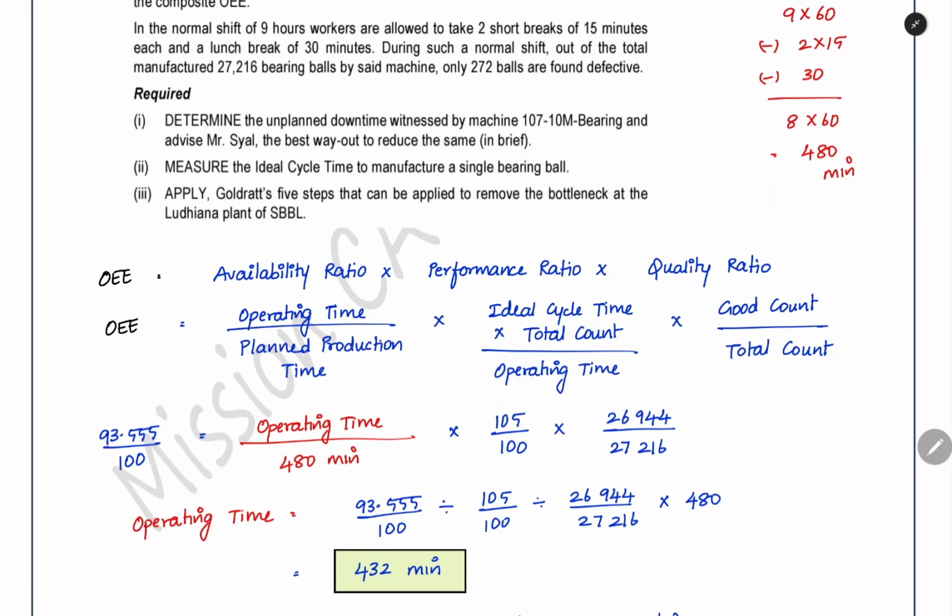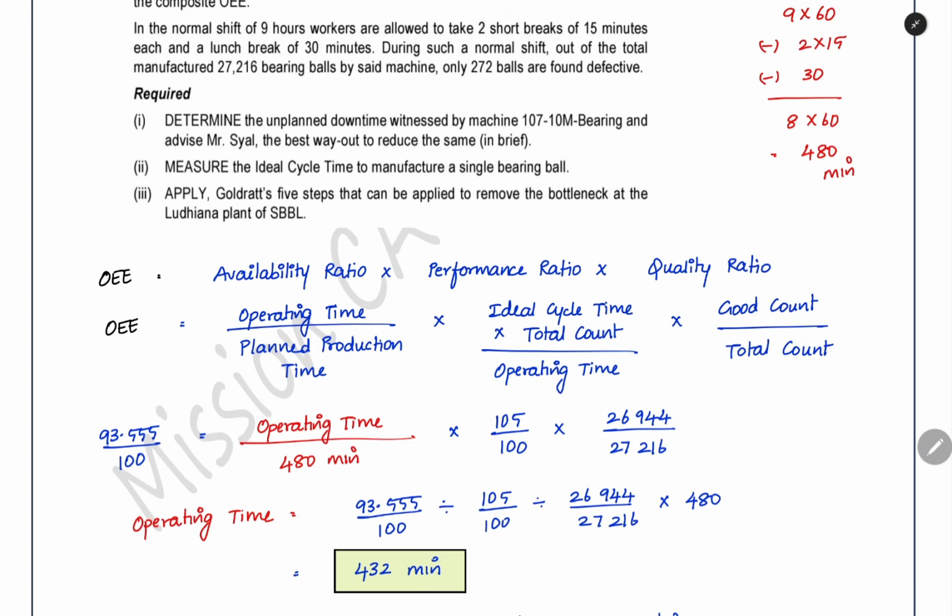Availability ratio means before starting the production period of one month or one year, we will do the budget or planning for production. Before doing that, we will make a plan. In that plan, what will be there? We will see how many units we have to manufacture, and for that how much planned time we have given. What is the planned time we have to produce during the period? These are all the details that will be in the planning document. So the availability ratio is, out of the total planned time, how much time we actually worked. Actual operating time divided by planned production time.